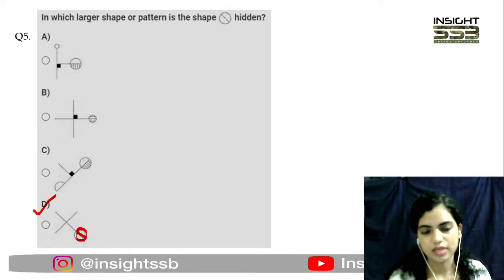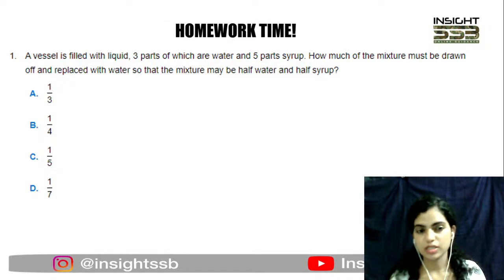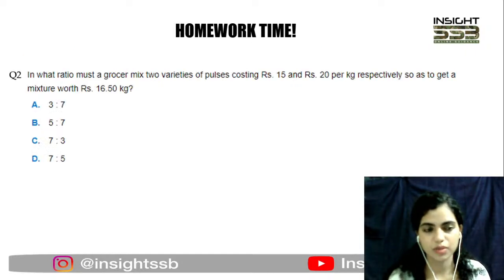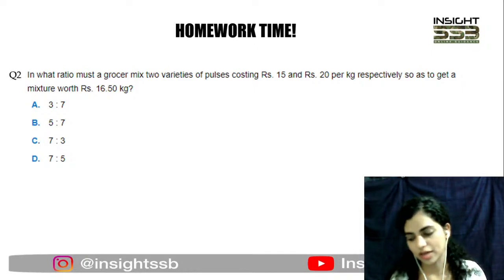ठीक है, तो अभी फिलहाल एज फार एज नॉन वर्बल क्वेश्चंस आर कंसर्न्ड वी आर डन फॉर टुडे। These are your homework questions for the next session. ठीक है, next session में we'll be practicing some maths. ठीक है, mixture allegation करने वाले हैं, how they combine that with profit and loss, percentage and stuff, that we'll be seeing in the next session. So till then, note down the homework questions. This is question number 1 and this is question number 2. So these are the two questions that you're supposed to do and come before the next session. Okay, so that is all for today's session.